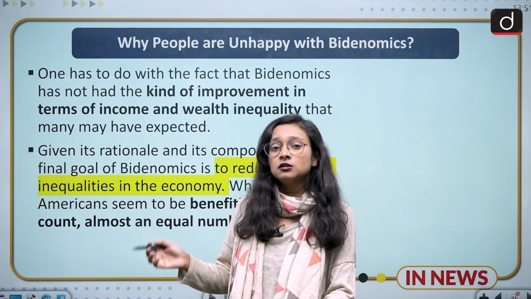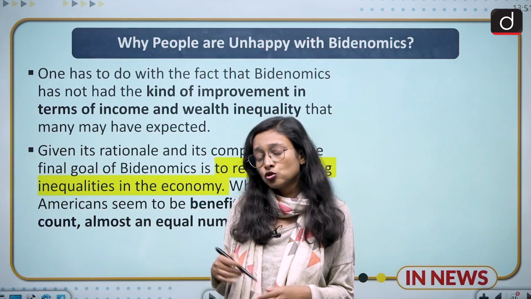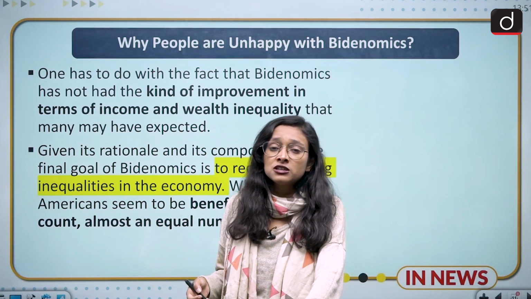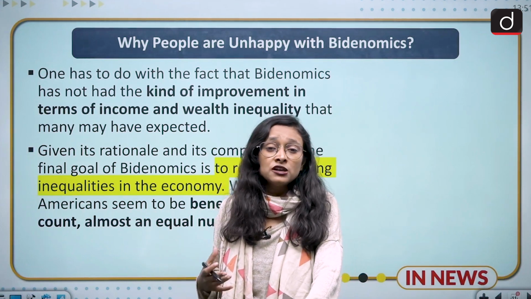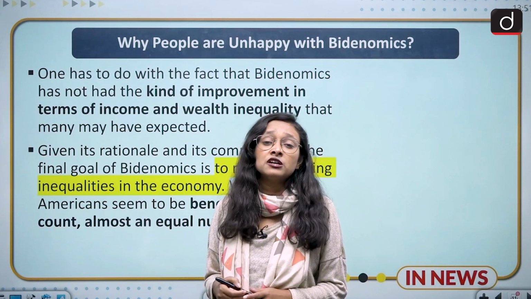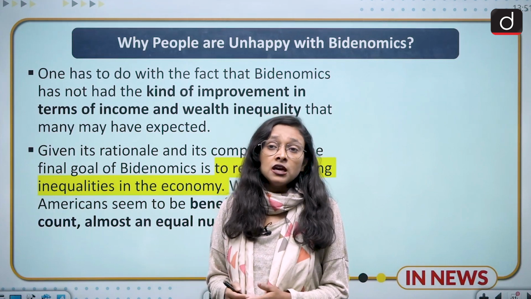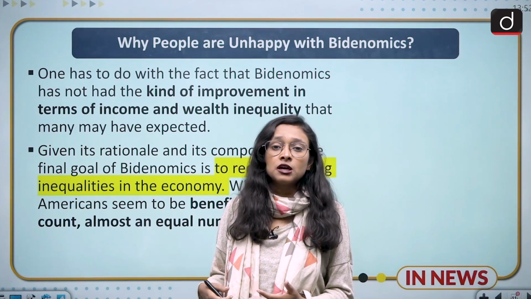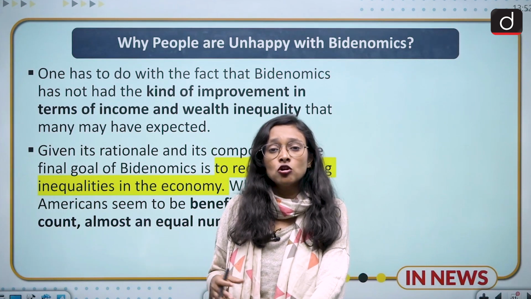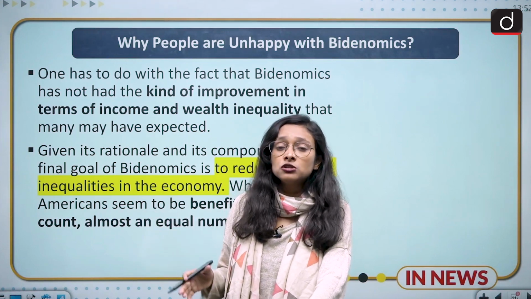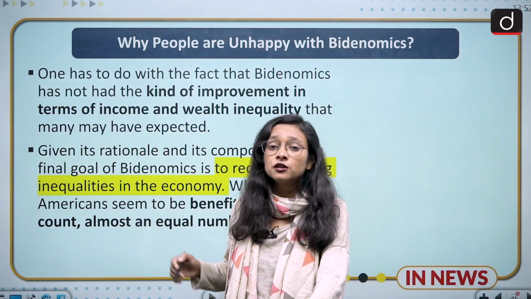The second is the war on the ideological front. Many people are not approving of Bidenomics on the ideological front, because they are saying that it may sound very good and poetic, but at the actual level it is not working very positively. It has approached this policy of the middle income and the bottom income, but it has highly focused on the bottom income approach. It has neglected the middle income population. So in this way, this is one of the drawbacks of Bidenomics.